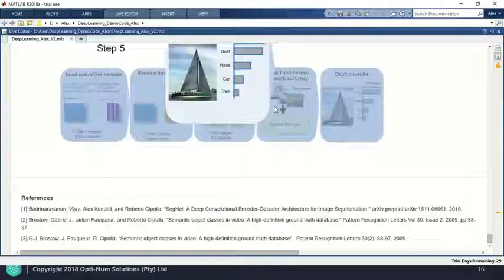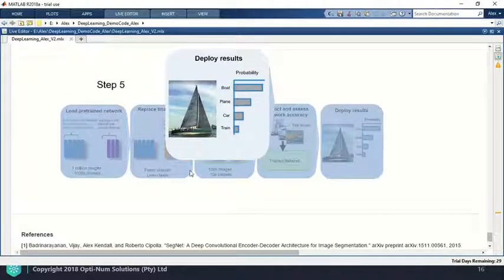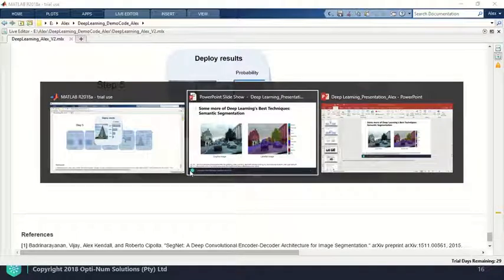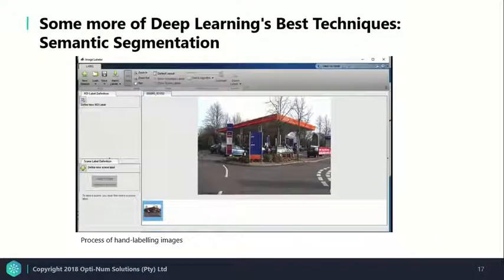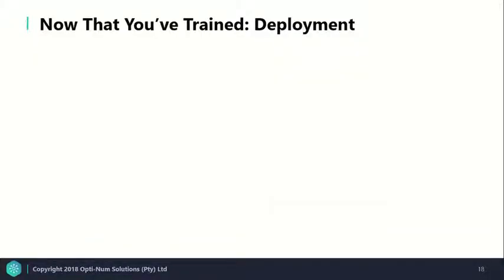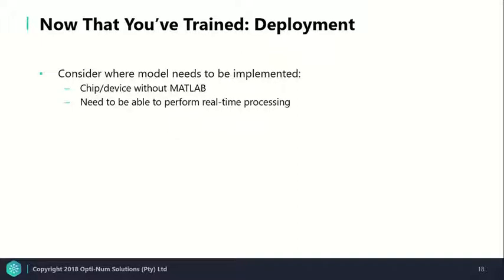And moving on, we can discuss a little bit about step 5, which is deploying our final model. So now that you've trained, you can move on to deployment. Something we need to consider is where our model is going to be implemented. So is it going to be on a chip or device without MATLAB, and whether it needs to be able to perform real-time processing. If this is something that's important, you might want to consider using a GPU.